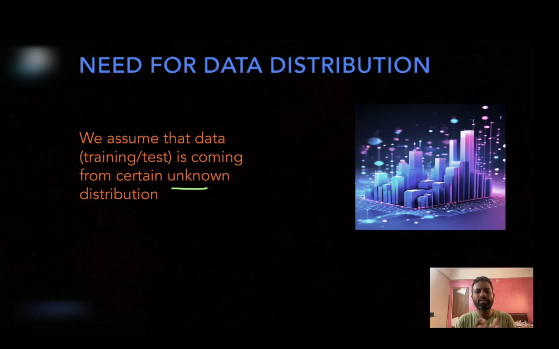So right now we have classified a machine learning algorithm mostly on the basis of the task it is performing. Not only the task of the machine learning algorithm is important, whether it is a regression problem or a classification problem. That's not sufficient, is it? We also have to consider where this training data or test data comes from. So the data distribution of the training or test data is very important, and we will see why.